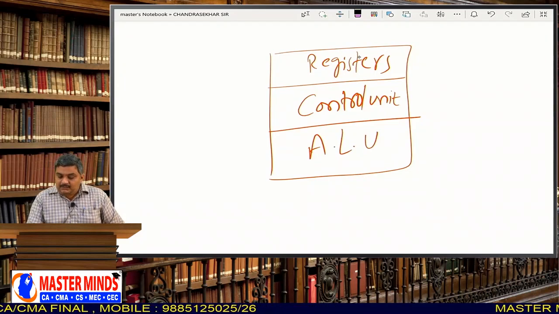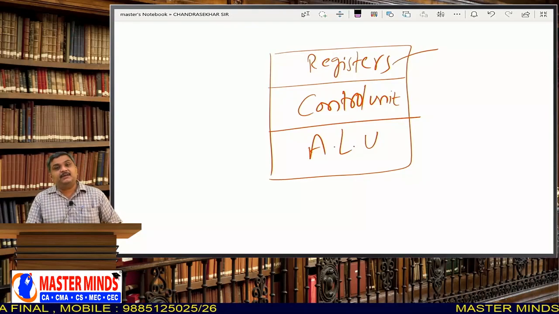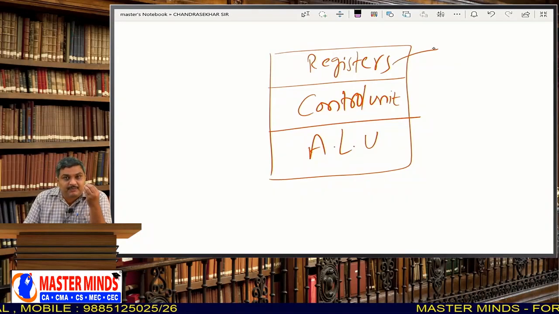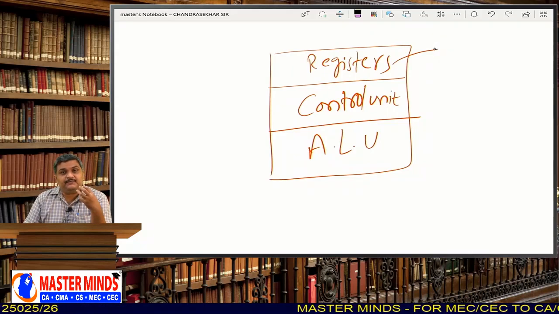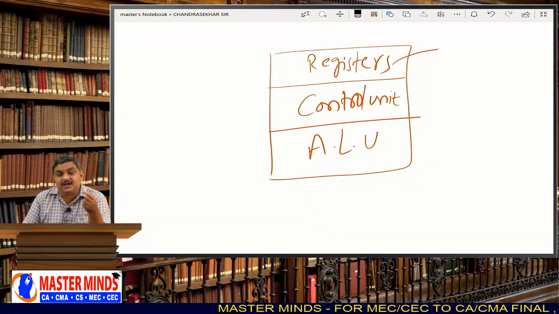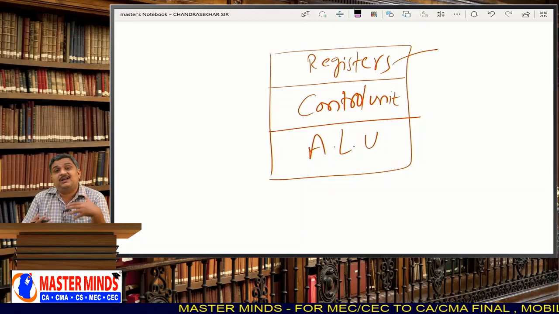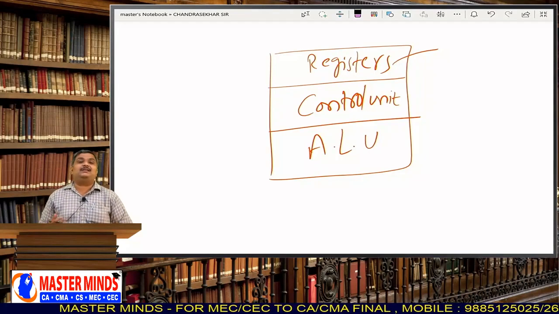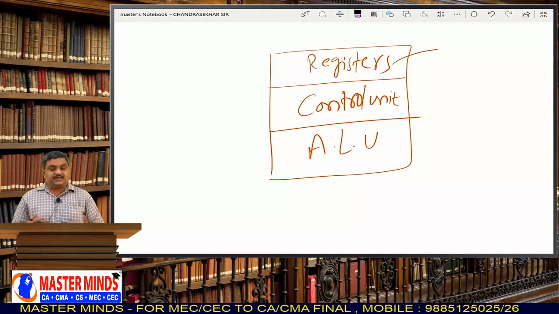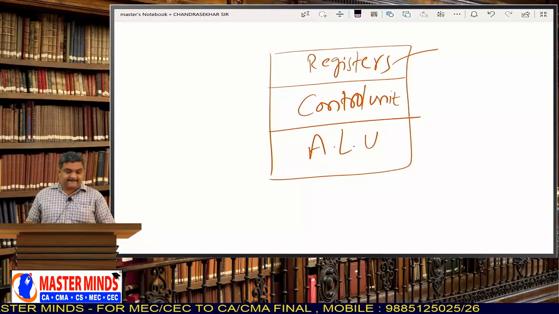These registers are basic units of memory, basic units of storage. In electronics terminology, registers are the fundamental memory units. That means our data gets stored in the registers inside the CPU. That is what you need to understand.